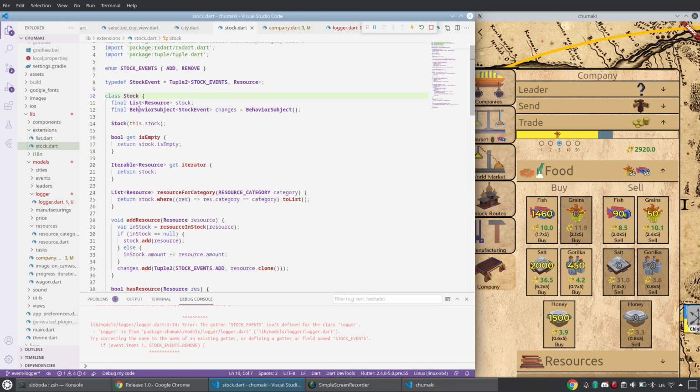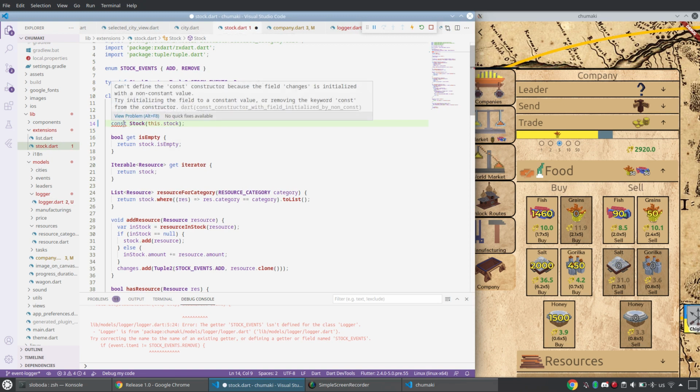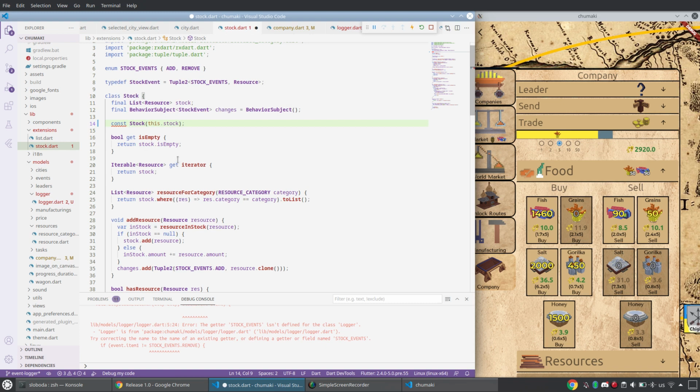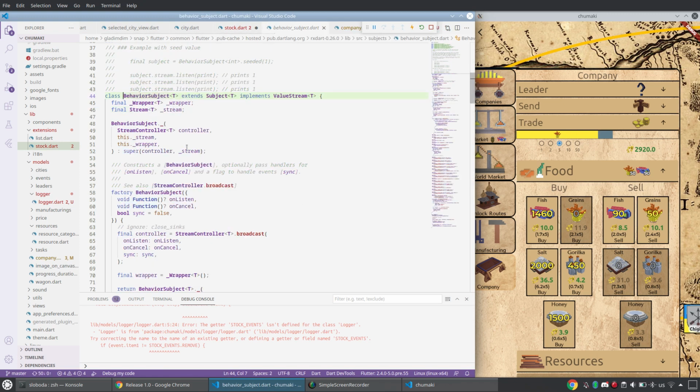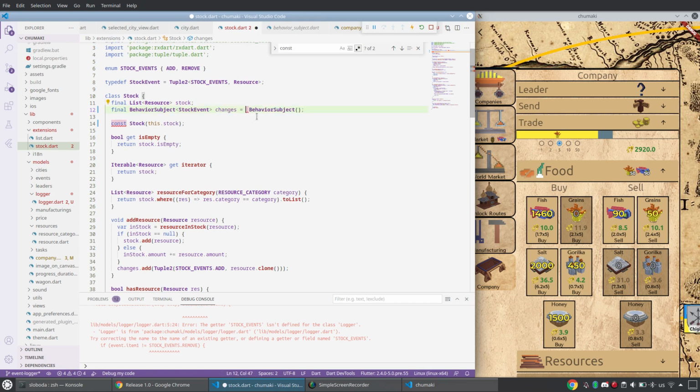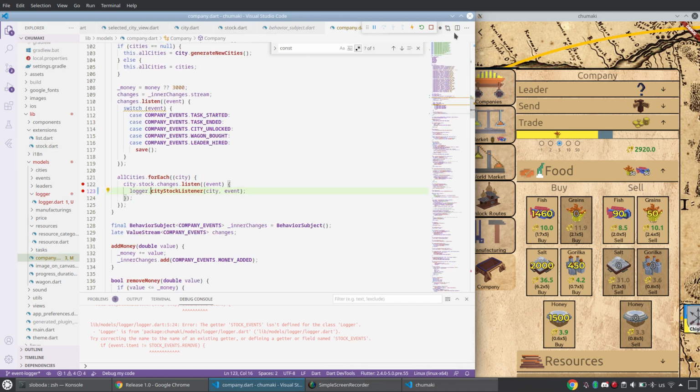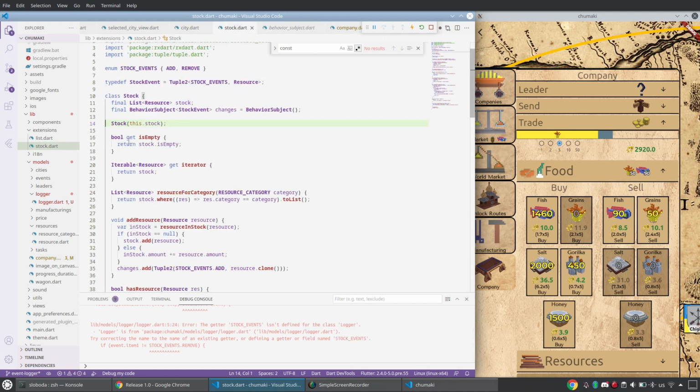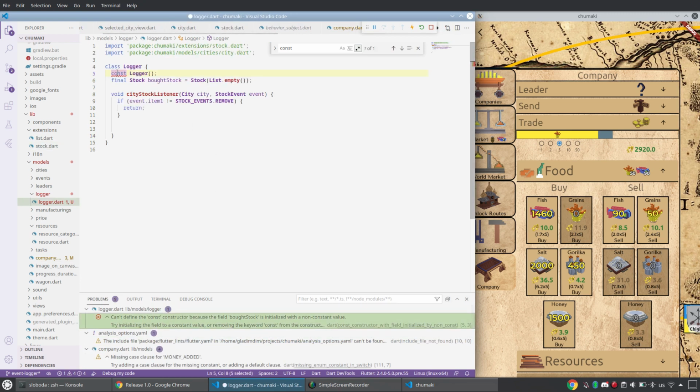It is initialized with a non-const... Jesus, these const constructors. I actually hate them. What does it want now? Change this: it is initialized with non-constant values. You see, now it broke it. There is no const constructor, behavior subject, it's a factory. Okay, my const, let's go away. That's why maybe with widgets it's usable, but for me, I don't think so. Let me remove all of these const constructors.